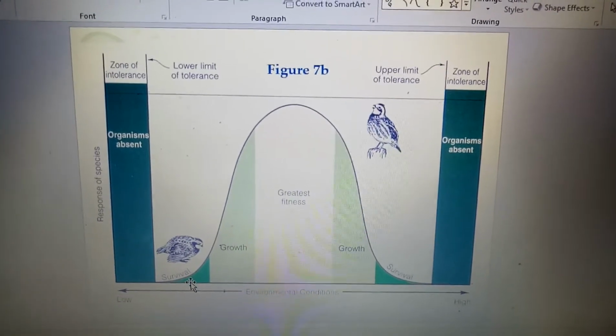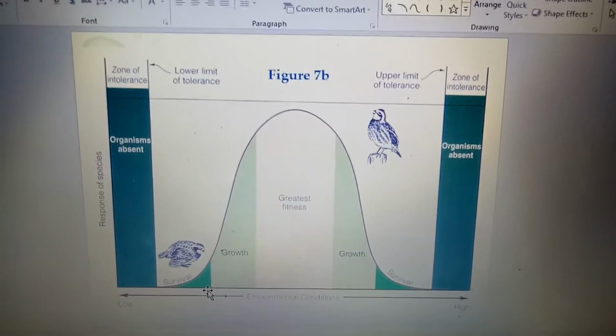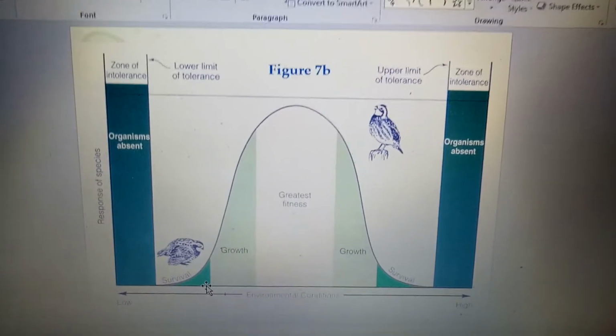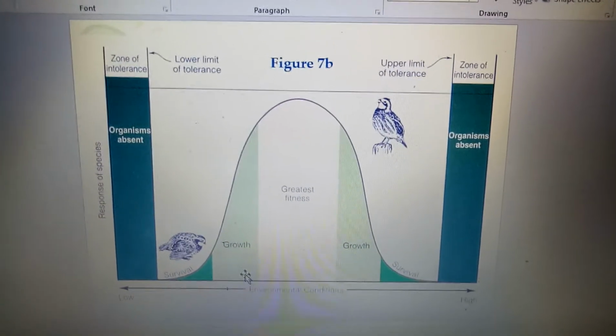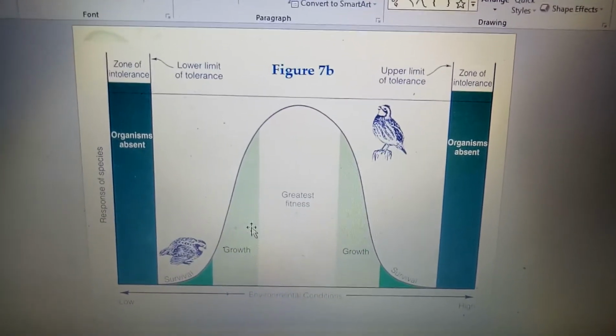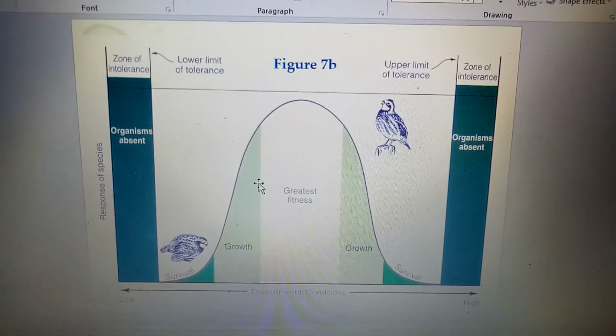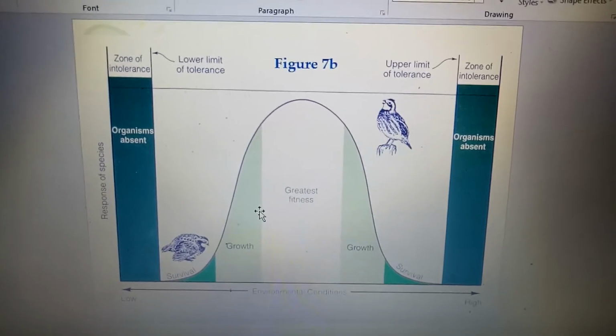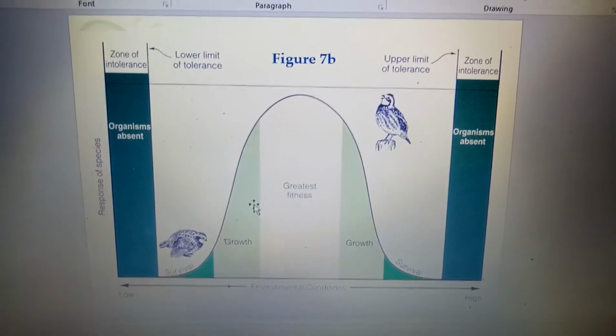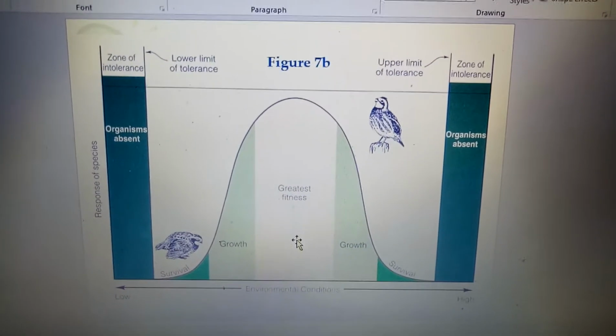followed by survival, where the species has just started to survive. Then growth, which is the climax position, because the species is now going to grow. The last one is the greatest fitness.